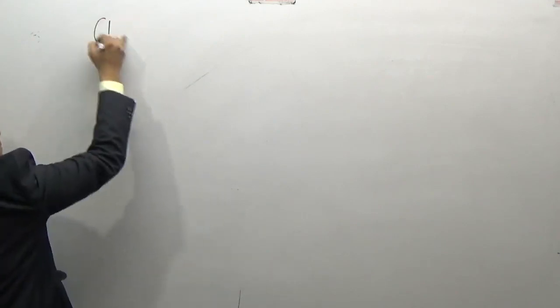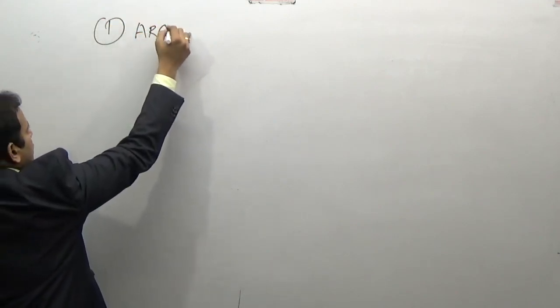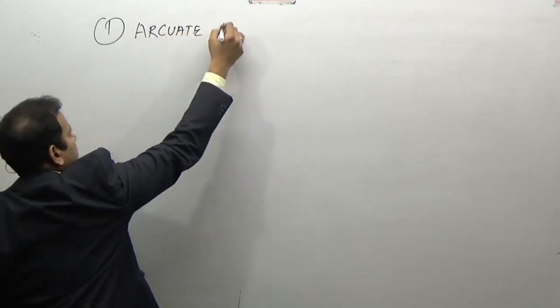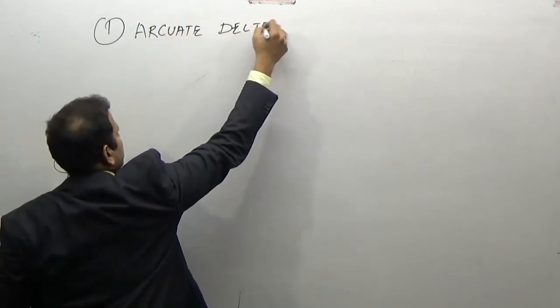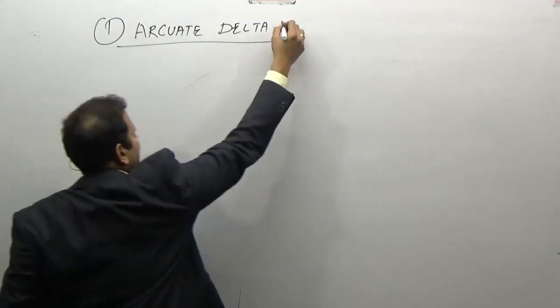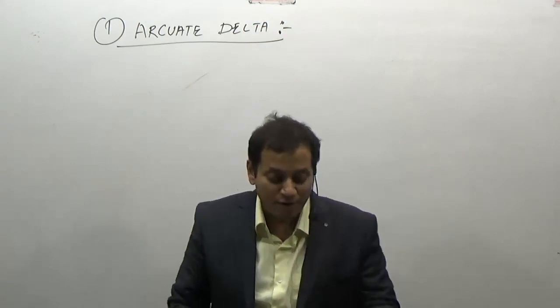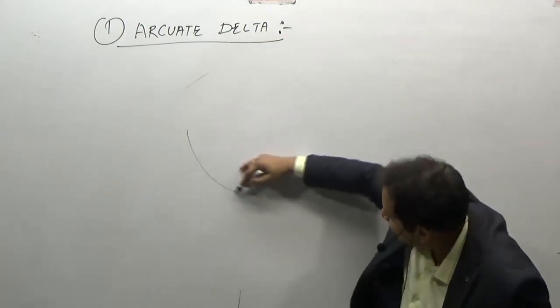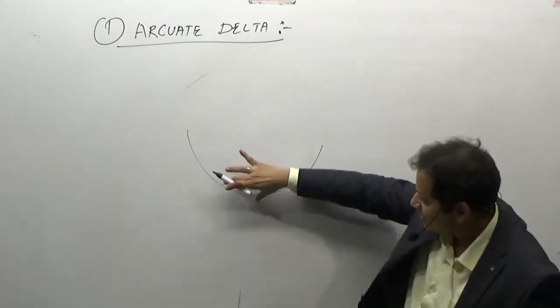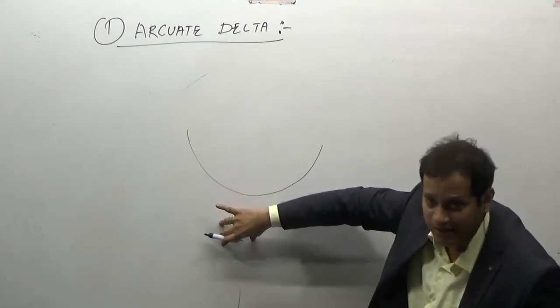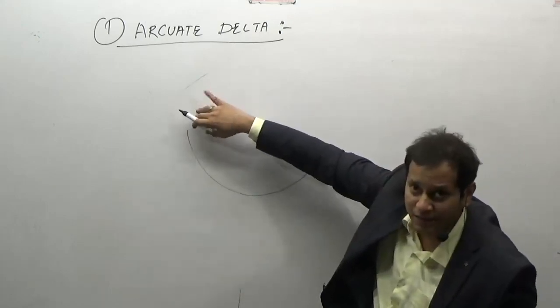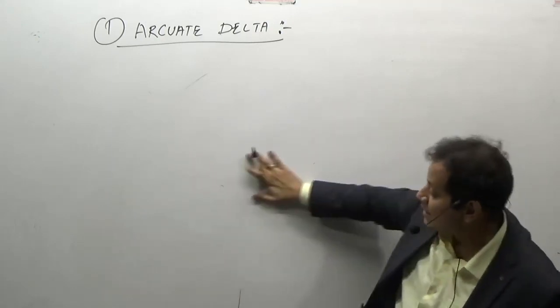There are three major types of delta based on their shapes. The first one is an arcuate delta. What is an arcuate delta? It is a fan-shaped delta. That means, how is the shape of a fan? The shape of a fan is somewhat like this. The handmade fan, that is, the central part projects deep inside the sea while it becomes narrower as we progress outside. Now how is this delta formed?